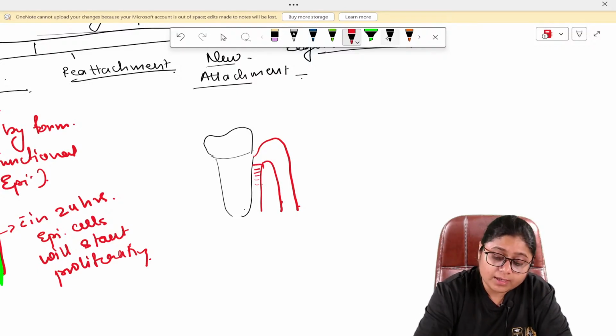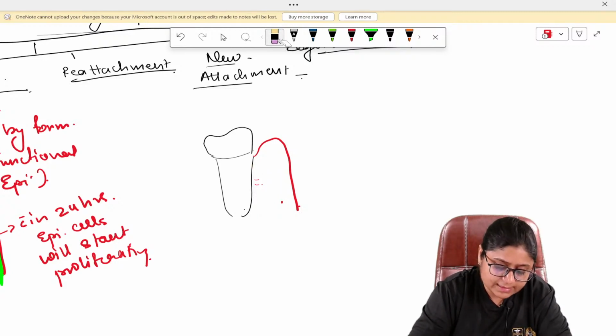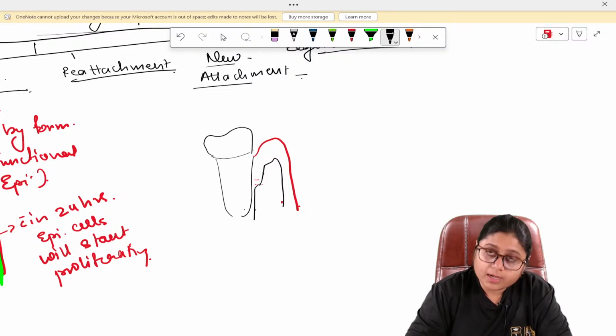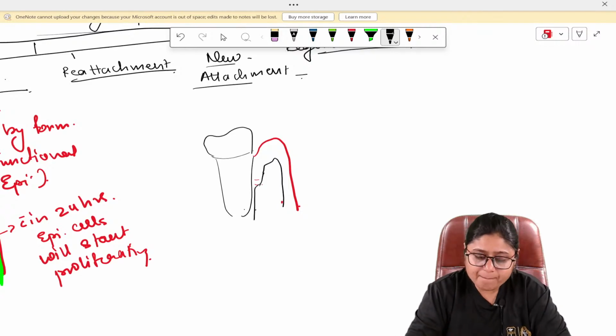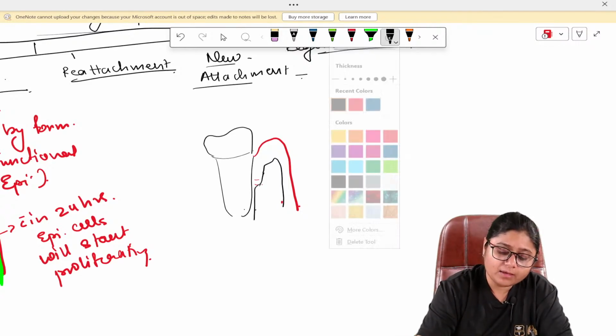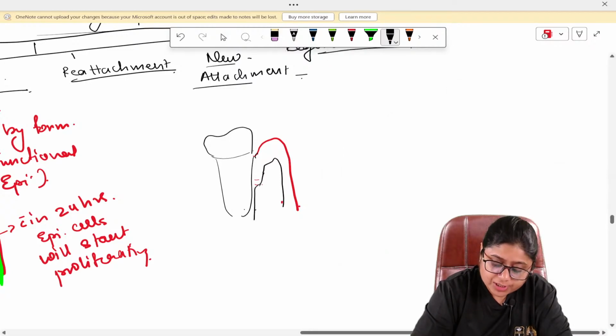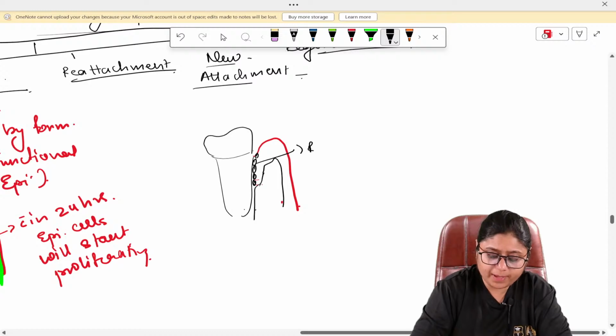But in healing by repair, if there is bone loss, I'll say this much is the bone loss here. Now, if we have not done any regenerative procedure and we just raised the flap and sutured it back, there will be formation of long junctional epithelium till here. This is what is repair.